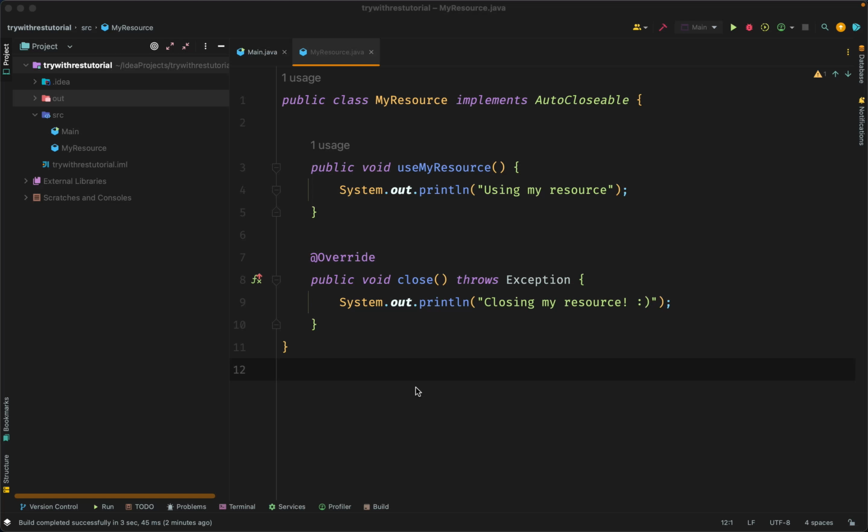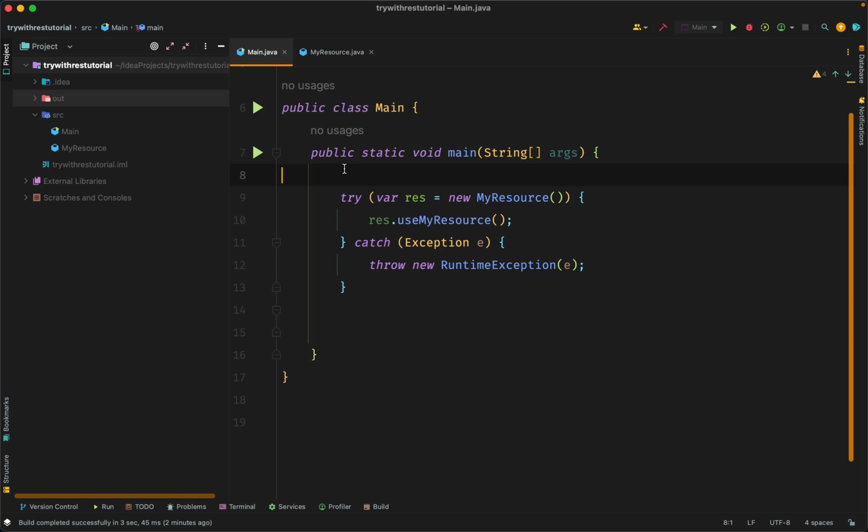Remember in the beginning that I said if an object implements AutoCloseable, it can be used as a resource. Now, the close method here prints closing my resource when it is called. So when we test it, it should print closing my resource. It will be called automatically.